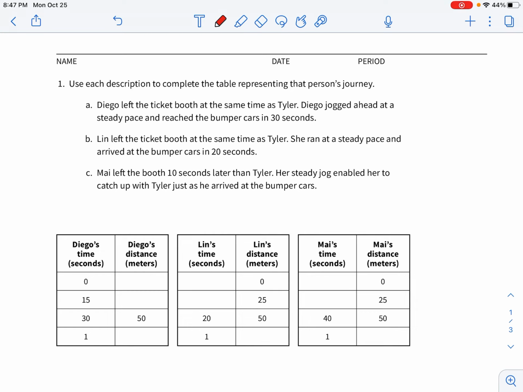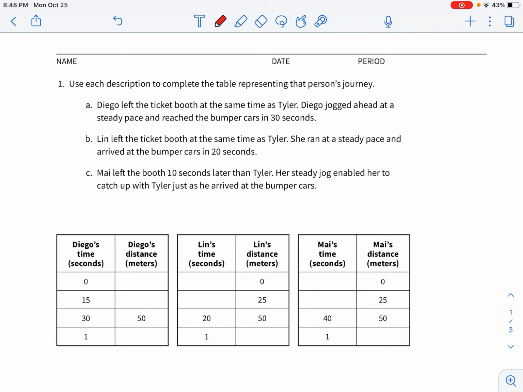Diego left the ticket booth at the same time as Tyler. Diego jogged ahead at a steady pace and reached the bumper cars in 30 seconds. Lynn left the ticket booth at the same time as Tyler. She ran at a steady pace and arrived at the bumper cars in 20 seconds. Maya left the booth 10 seconds later than Tyler. Her steady jog enabled her to catch up with Tyler just as he arrived at the bumper cars.